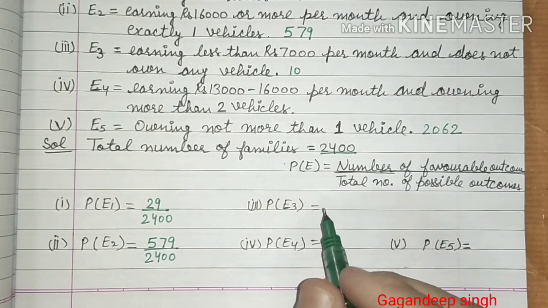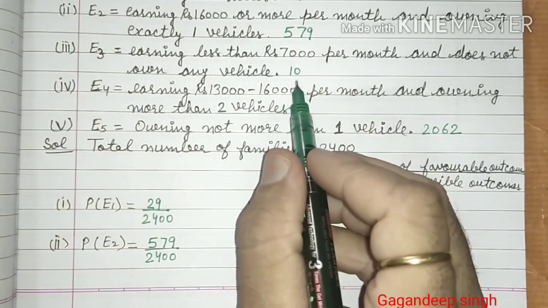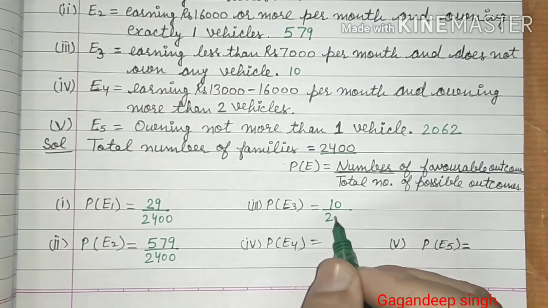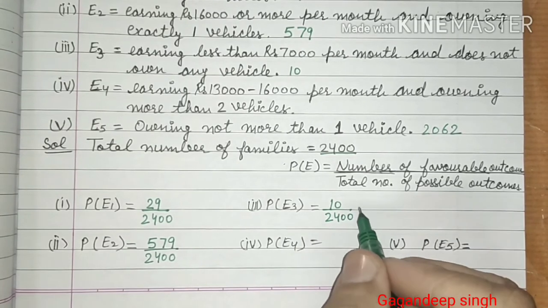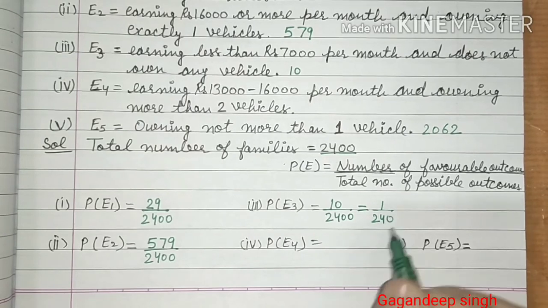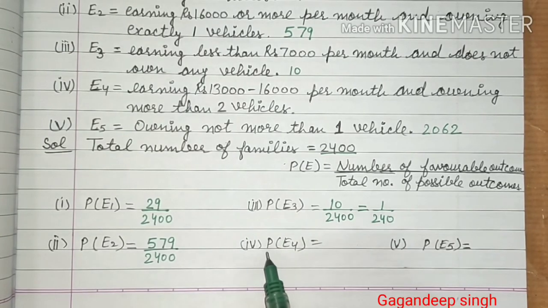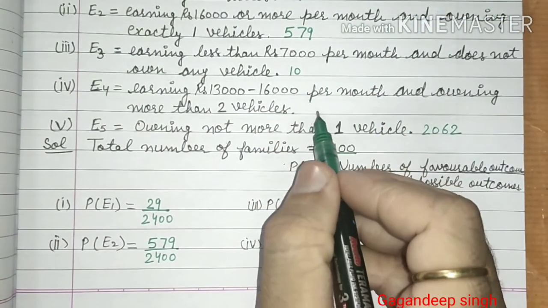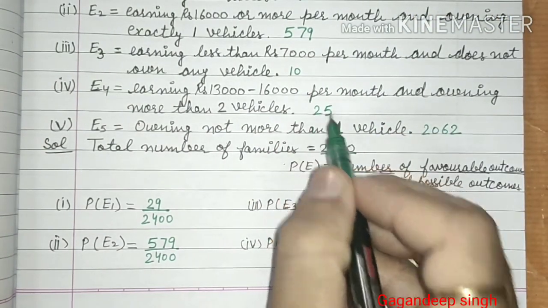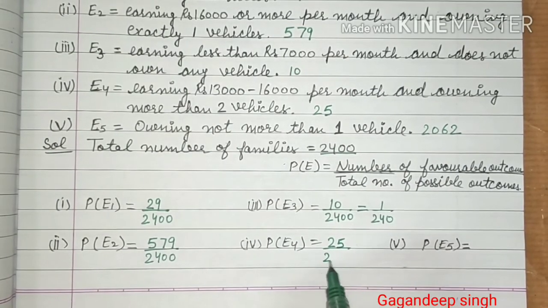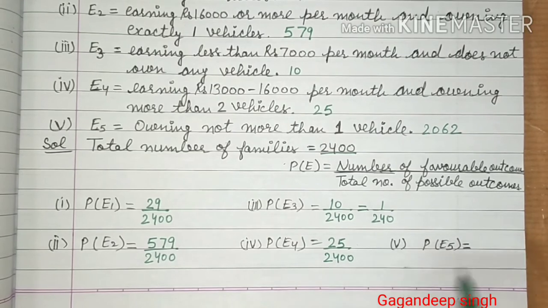In the third part, number of favorable events 10 and total number of families 2400, after cancelling it is 1 by 240. And in the fourth part, there are 25 families and total number of families 2400.